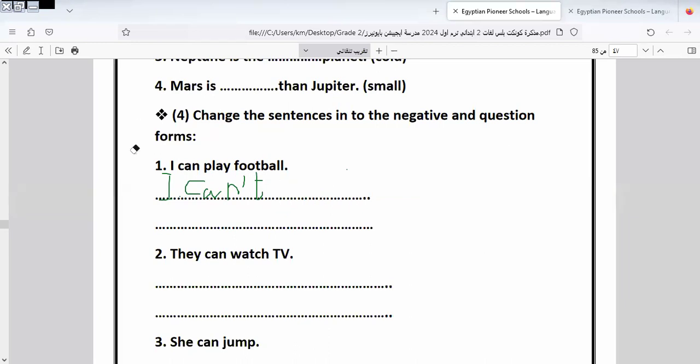Where is the verb? The verb is the action of the sentence. We must put the action that I do. Here we have I can play. I can't play football.